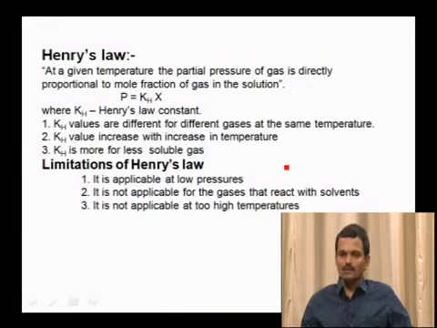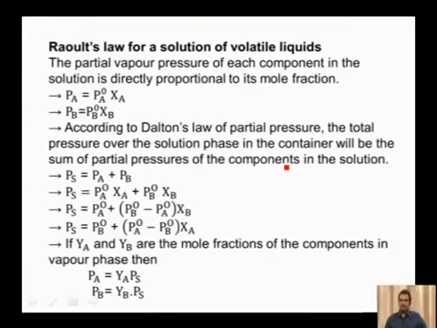Henry's law is applicable only at low temperature, where gases do not react with solvents, and the temperature should not be too high. Next one, Raoult's law of volatile liquids. According to this, the partial vapor pressure of each component in the solution is directly proportional to its mole fraction. If the solution contains two components A and B, then Pa is equal to P naught A XA, Pb is equal to P naught B XB, and the total pressure of the solution is equal to the sum of the partial pressures, according to Dalton's law.